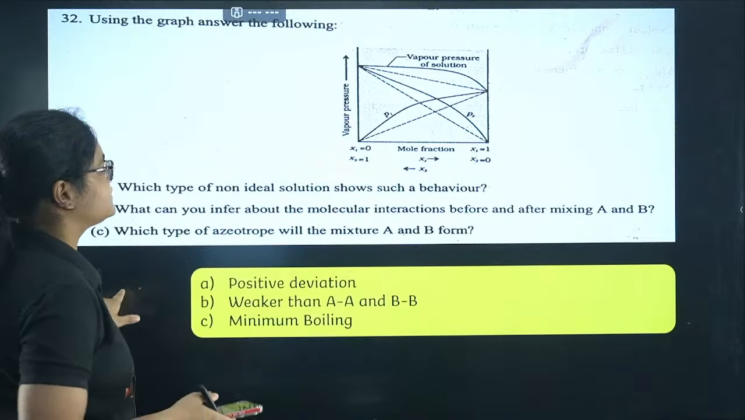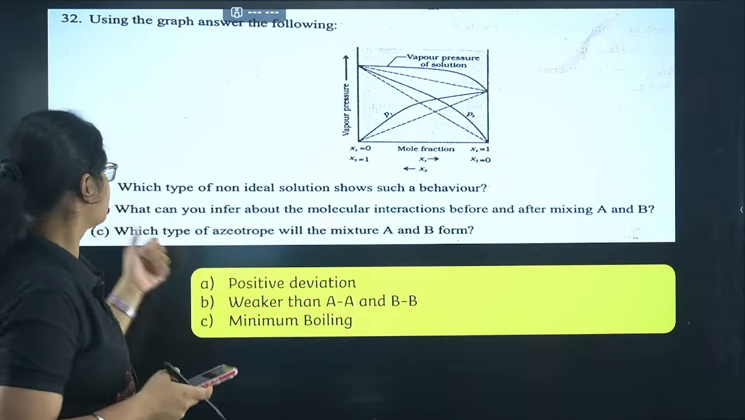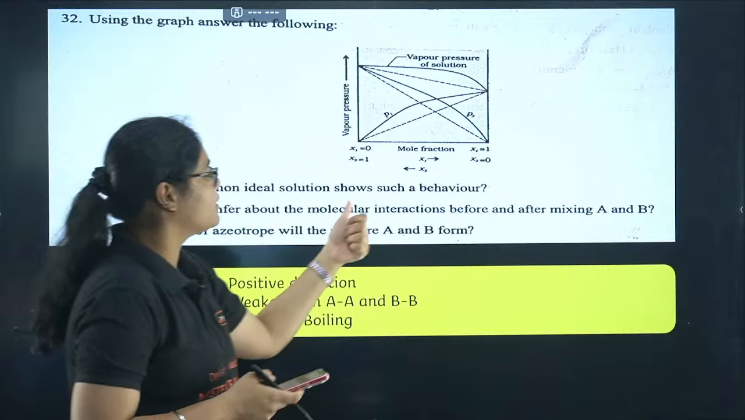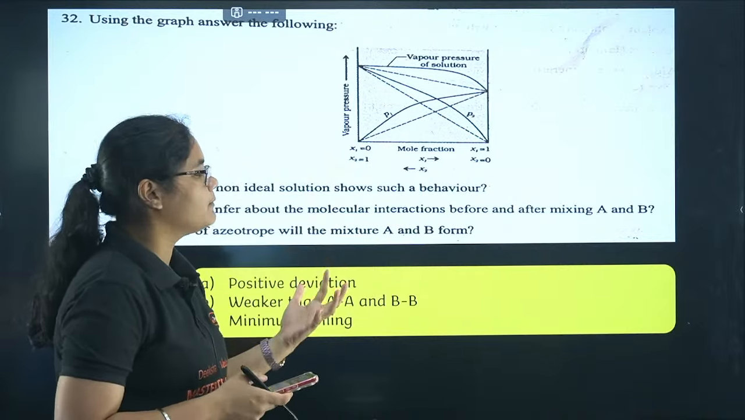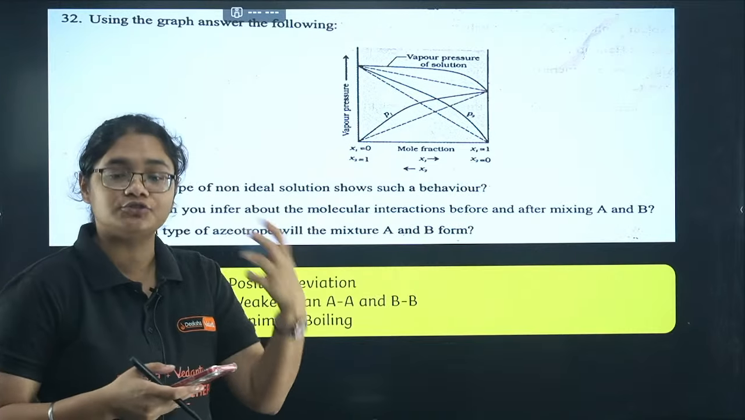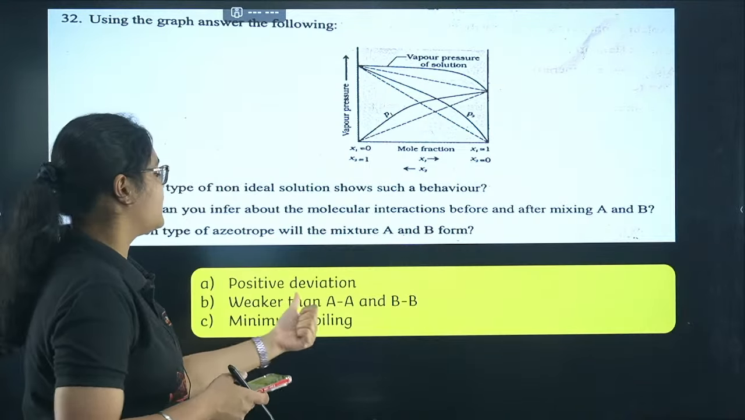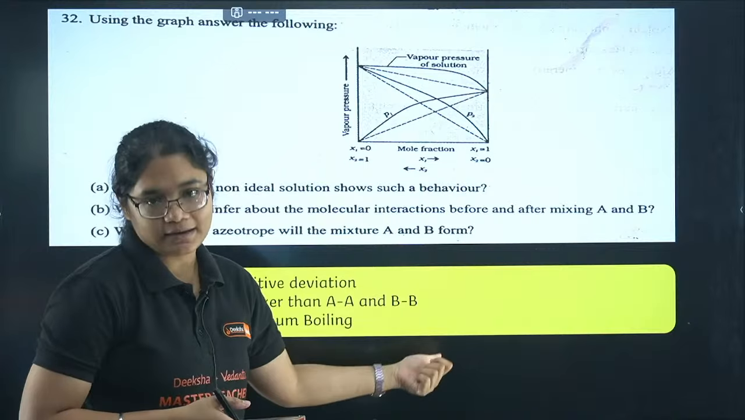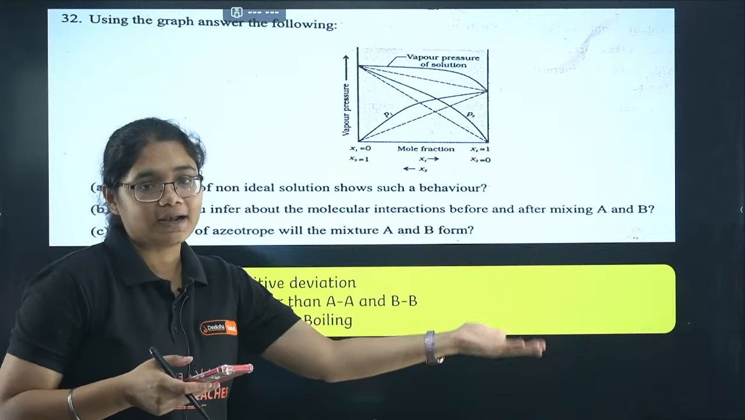Which type of non-ideal solution? It is a positive deviation. You can see the curve is moving upwards. Then what can you infer about the molecular interactions before and after mixing? So before mixing the interactions were stronger, but after mixing the interactions will become weaker, right? So interactions of A-B are weaker than A-A and B-B.